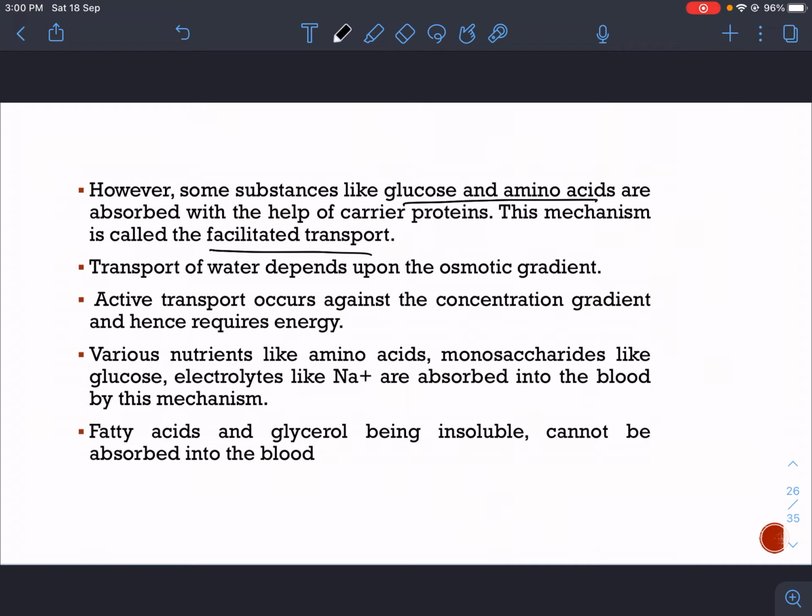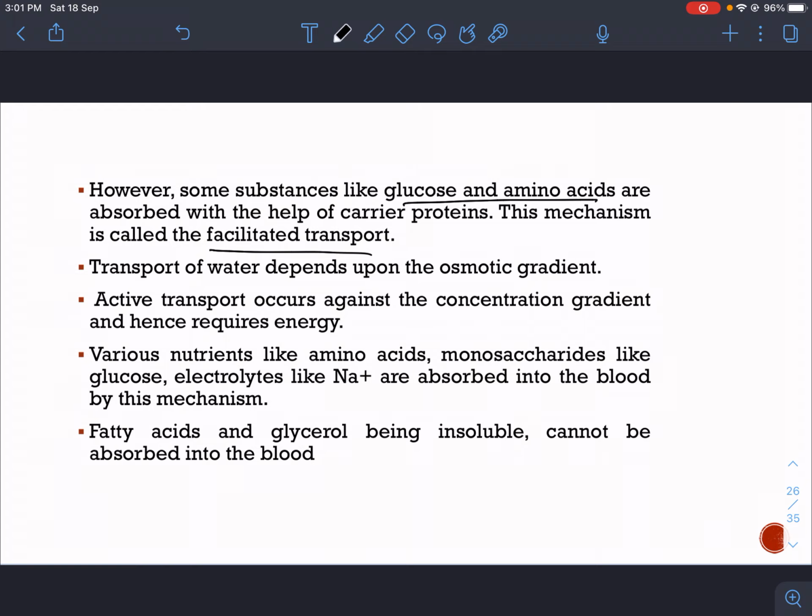Transport of water depends upon the osmotic gradient. Water moves from higher osmotic pressure to lower osmotic pressure, or we can say from a region of high concentration of water molecules to a region of low concentration of water molecules. Active transport occurs against the concentration gradient and hence requires energy. Various nutrients like amino acids, monosaccharides like glucose, and electrolytes like sodium are absorbed into the blood by this mechanism.